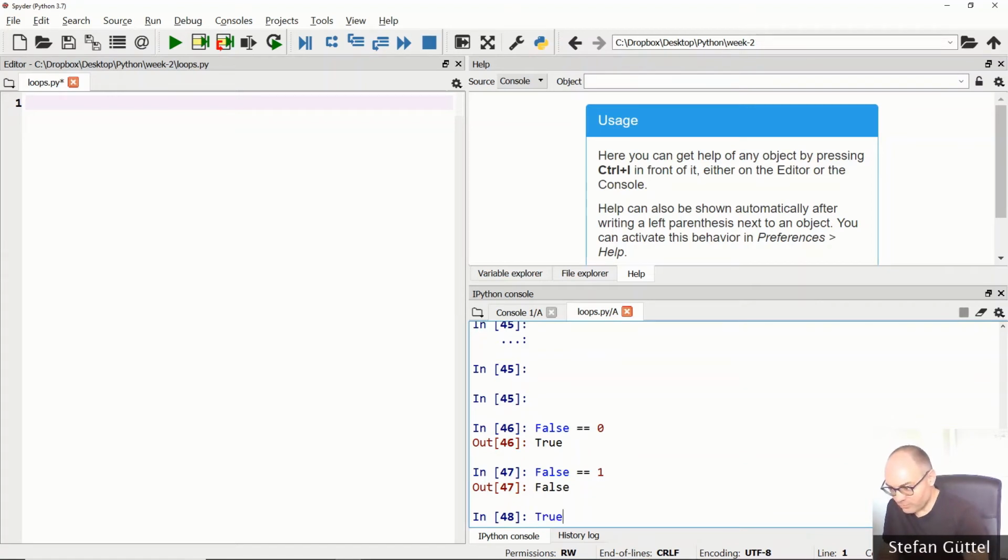However, true, the Boolean value true, is logically equivalent to the integer value 1. Okay, this returns true here. While true is not logically equivalent to the value of 2, returning false here.